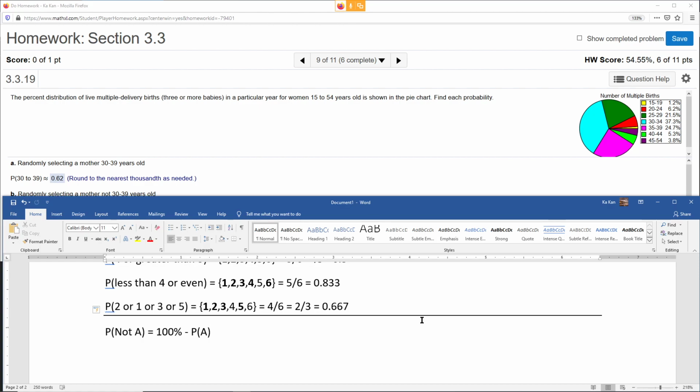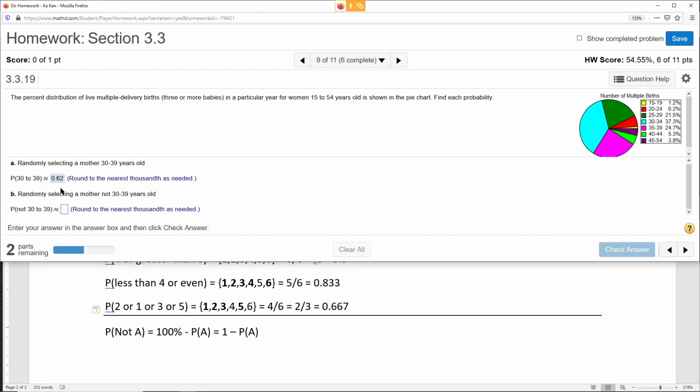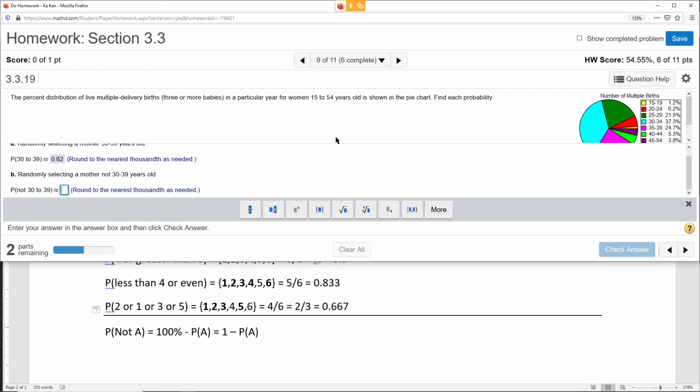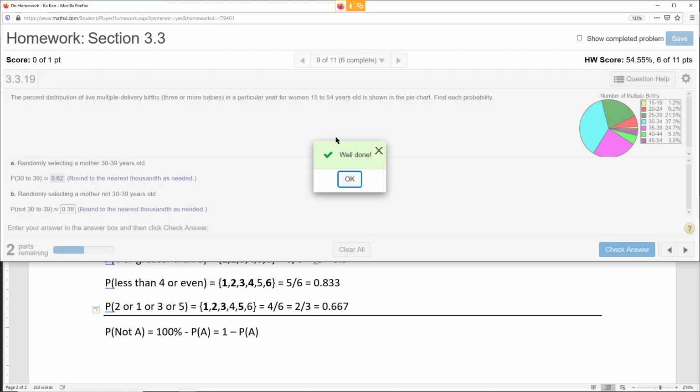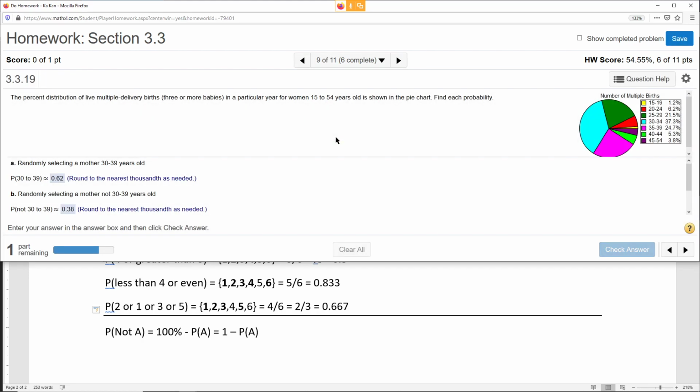How do you get 75%? You subtract from 100%. So really, this is just 1 minus the probability of A, because 100% is 1. If that is 0.62, just do 1 minus 0.62, that's 0.38. And that makes up 100%. That's all that is.